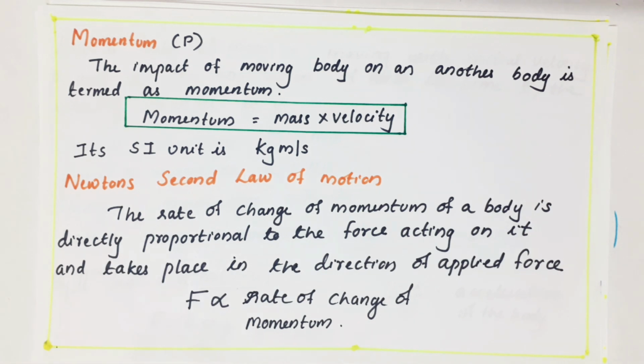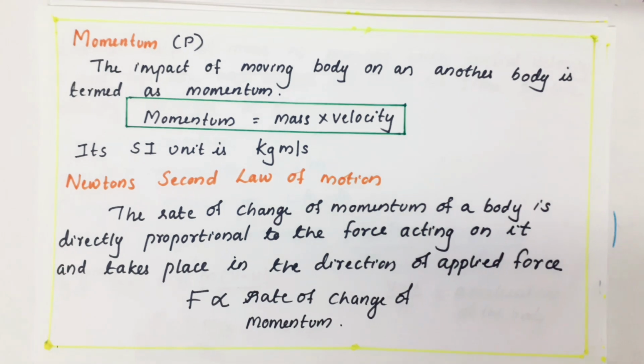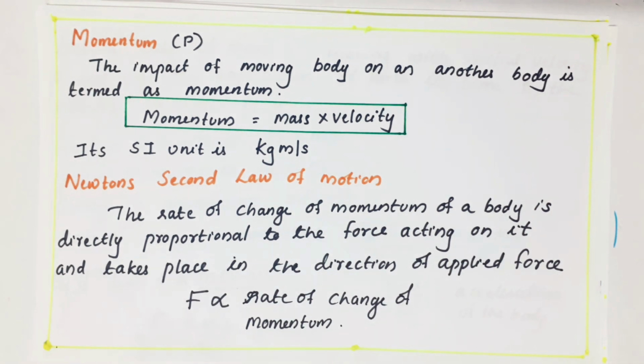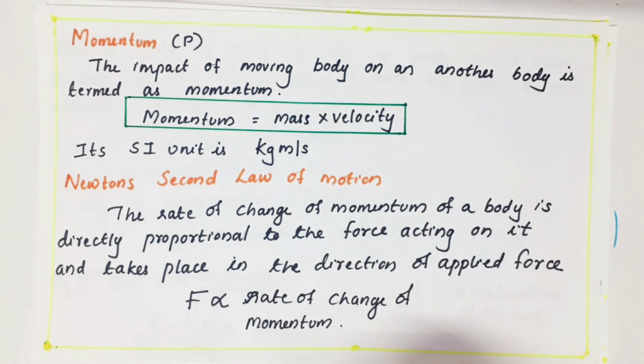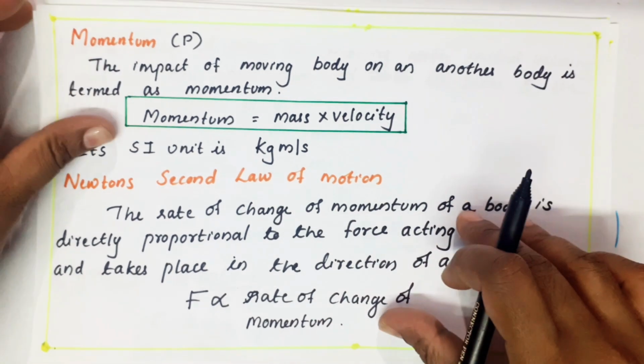What is the meaning? Force is proportional to the rate of change of momentum. For example, when a body is moving and we apply a force, definitely the body's velocity will change and the body will move in the direction of the force. That is Newton's second law: the force on the body is directly proportional to the change in momentum. Momentum, I told you, is mass into velocity. I'll show you how it comes.